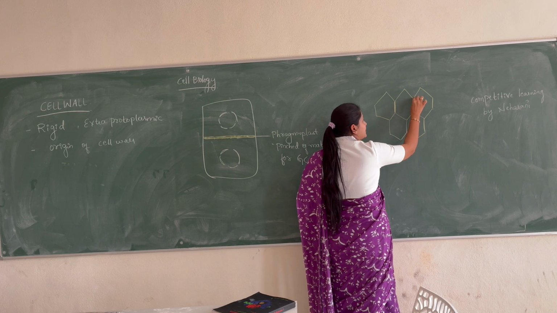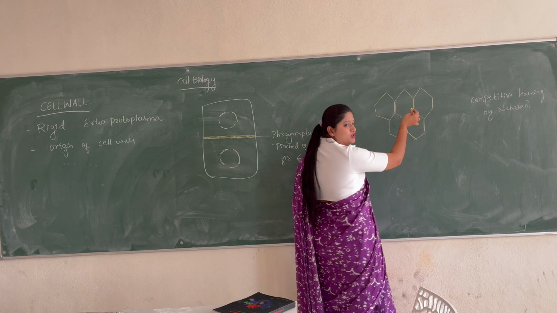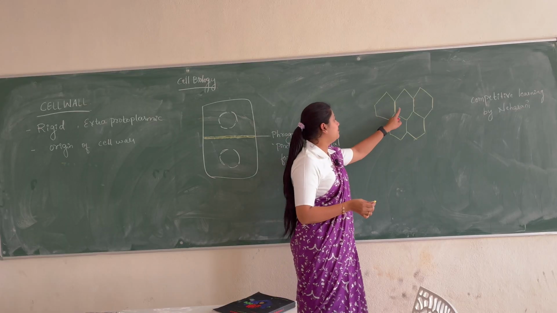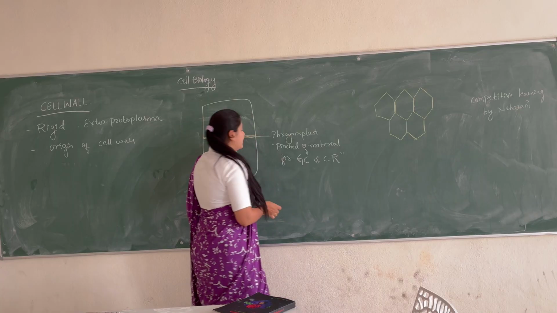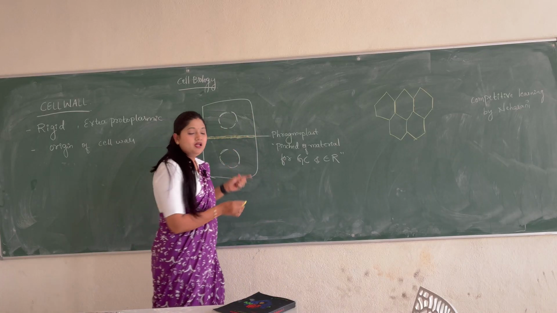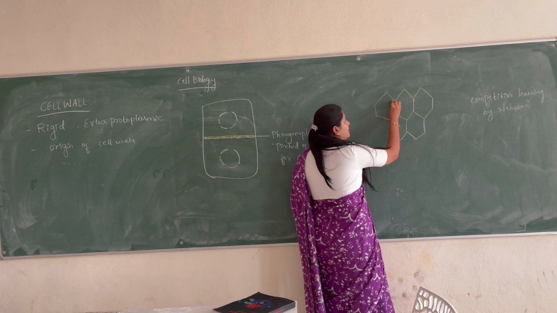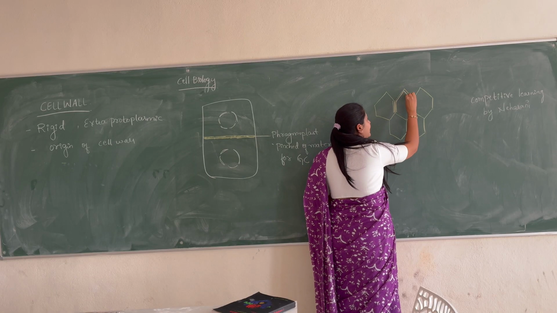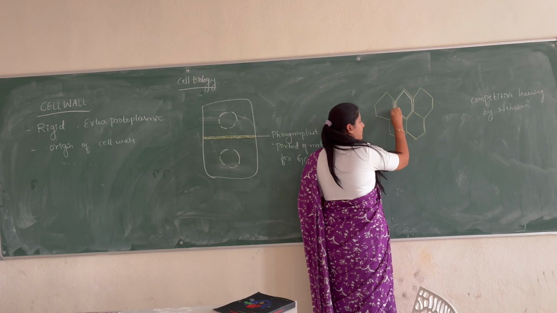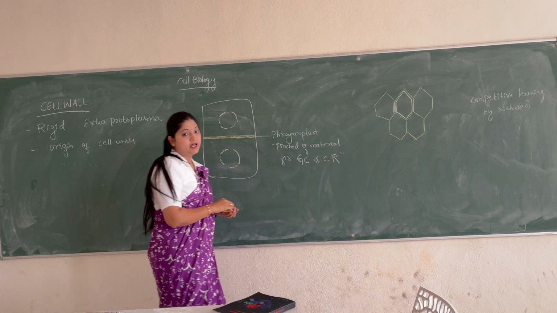This layer which is cementing between two cells is called the middle lamella. Here, inner to the middle lamella, the cell wall starts getting deposited like this.